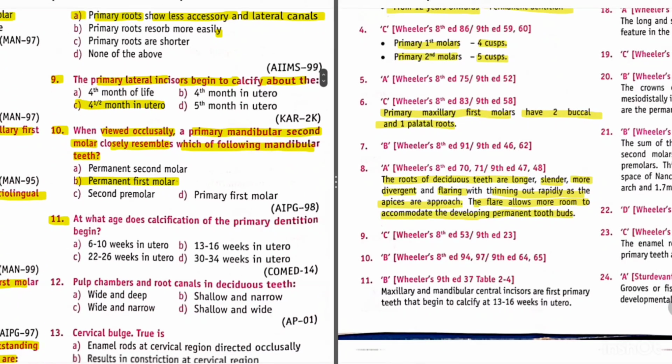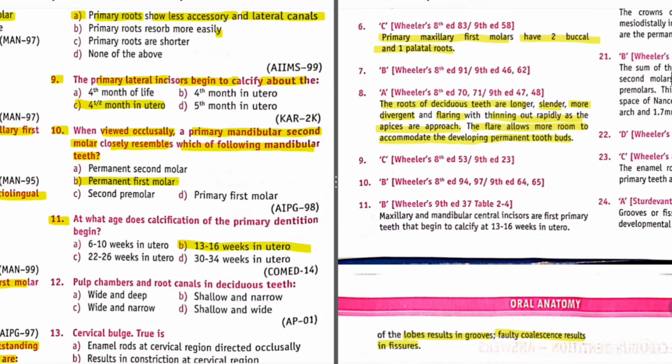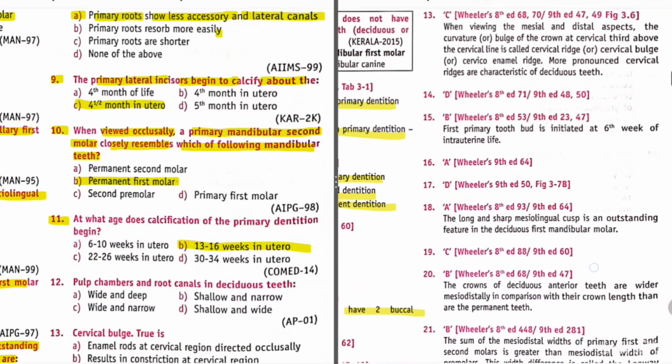Now question 11. At what age does calcification of primary dentition begin? So its answer is B, 13 to 16 weeks in utero. Let's see the explanation. Maxillary and mandibular central incisors are the first primary teeth that begin to calcify, at 13 to 16 weeks in utero.